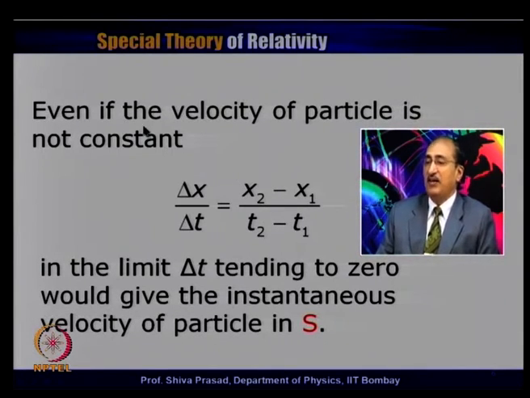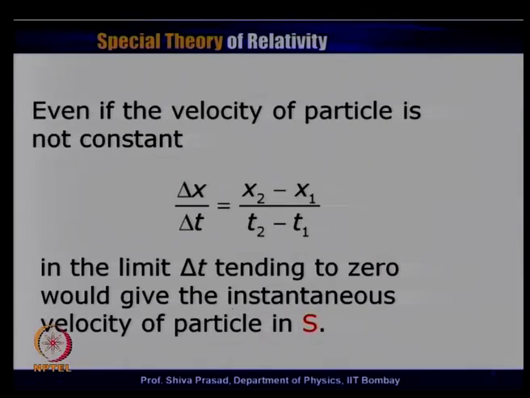So, this is what I have written. Even if the velocity of the particle is not constant, delta x divided by delta t, defined as x2 minus x1 divided by t2 minus t1 in the limit delta t tending to 0, would give the instantaneous velocity of the particle.